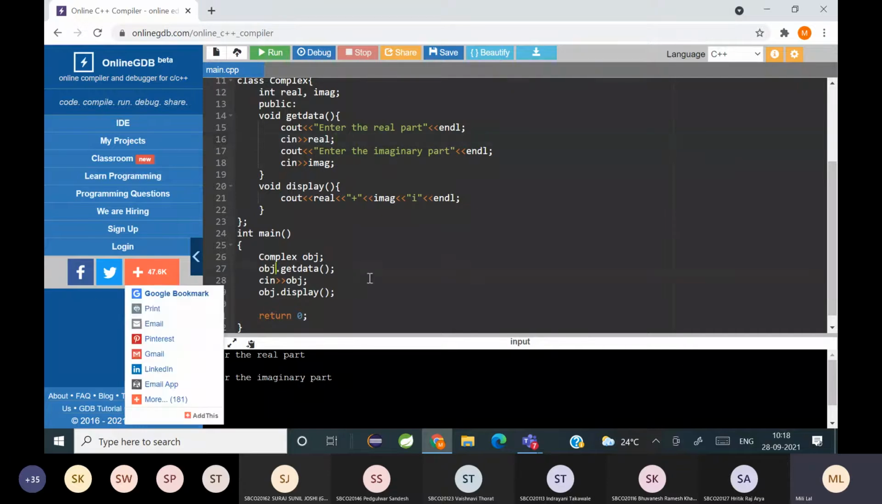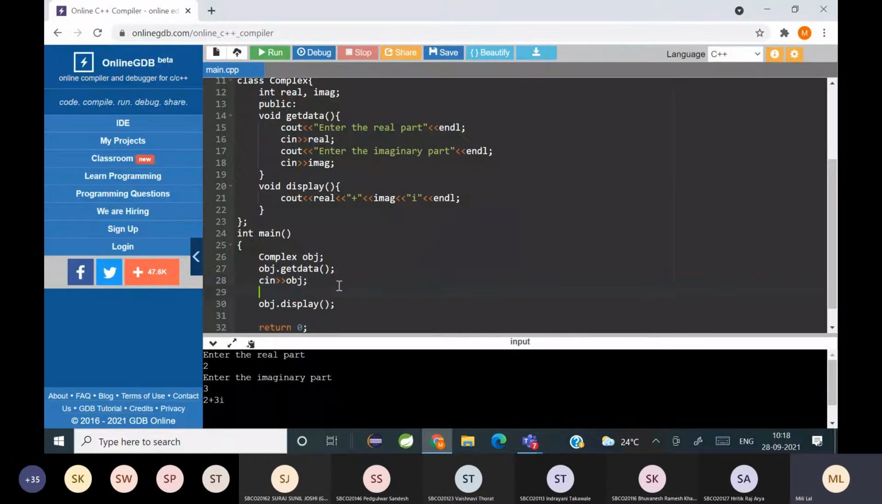Now, in yesterday's example, I hope you all remember we used something like object 1 plus object 2. Do you all remember? Yes, ma'am. So in this case, both the operands object 1 and object 2 belonged to which class? Complex, yeah, whatever it is, they belong to the same class which we have written.